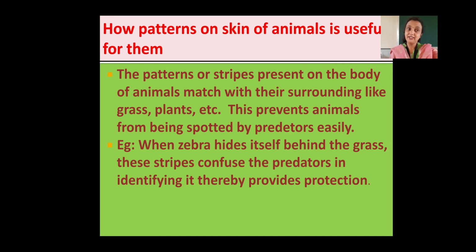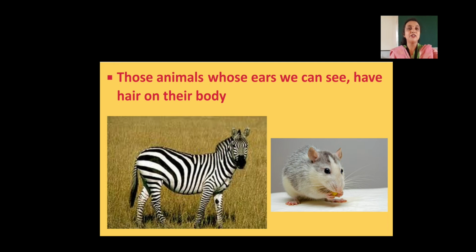So this is how the patterns help the animals to hide themselves from their enemies. Okay, now see the next slide. These animals whose ears we can see have hair on their body. If you see zebra, and we have taken one example of a mouse, you can see ears are present and also they have hair on their body.